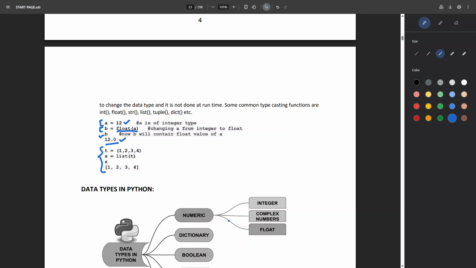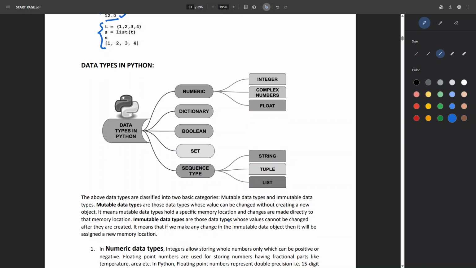Like you can just go through this. Okay, so there are different data types in Python. First one is the numeric data type, which contains integer, complex numbers, float. Next one is dictionaries. We will come to that later. Boolean. Boolean is true and false. Set. We will come to that later. Sequence type. That is string, tuple, or list. This all will be covered in a separate chapter.